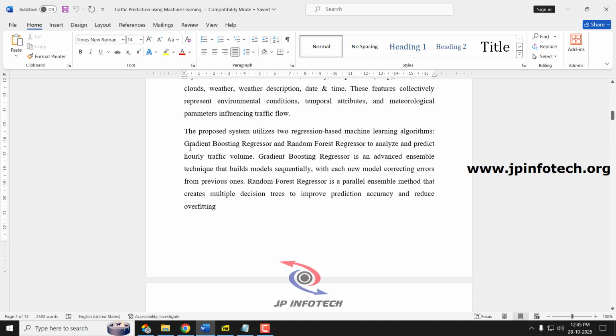Coming to our proposed system model, we have used two regression based machine learning algorithms, the gradient boosting regressor and the random forest regressor, to predict the hourly traffic volume. The gradient boosting regressor is an advanced ensemble technique that builds models sequentially, with each new model correcting errors from the previous one. The random forest regressor is a parallel ensemble method that creates multiple decision trees to improve prediction accuracy and reduce overfitting.